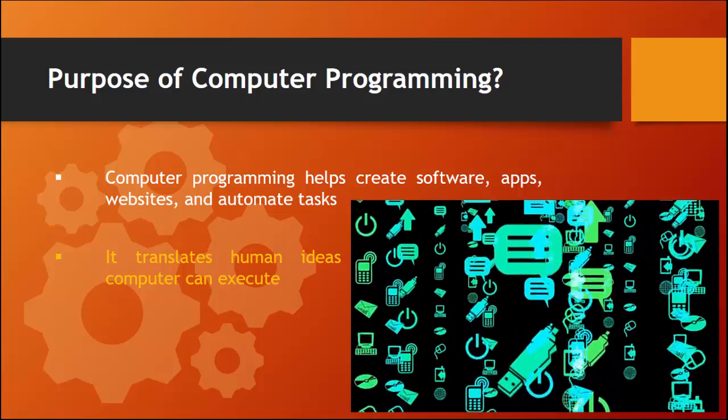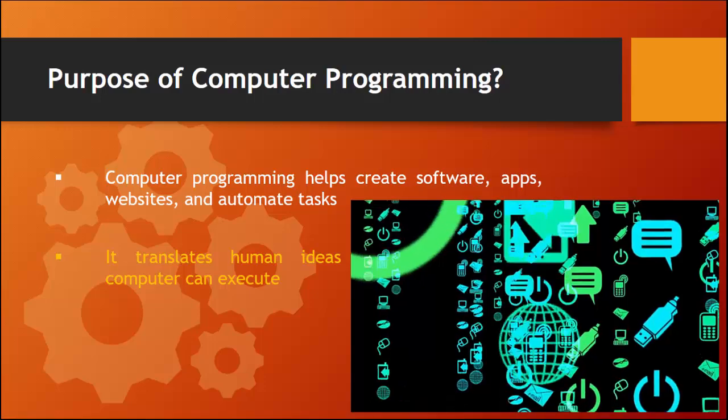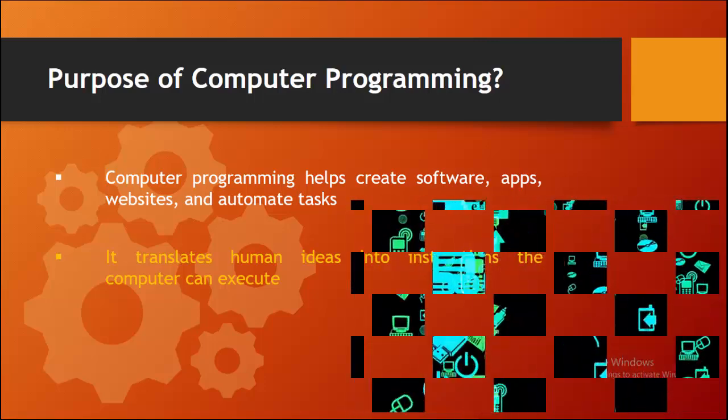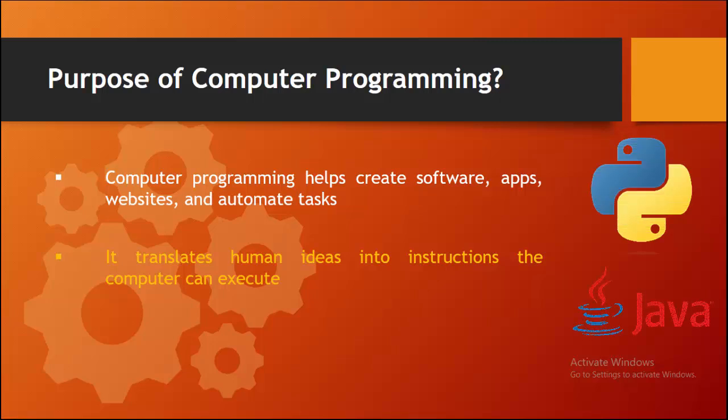In short, programming is about giving a computer a set of instructions to perform a specific task. Computer programming in particular involves writing these instructions in a programming language like Python or Java. The ultimate goal is to create software that solves problems, automates tasks, or makes things more efficient.